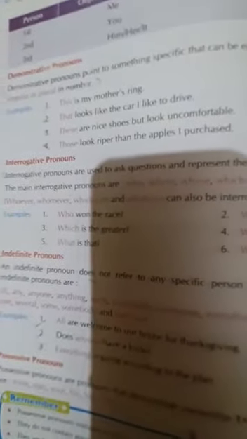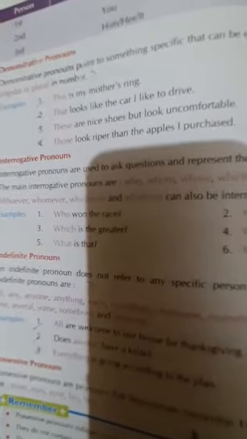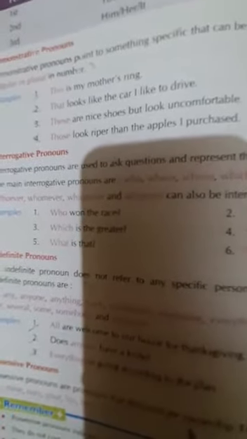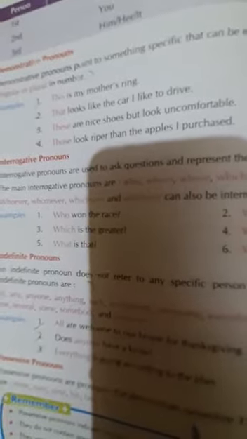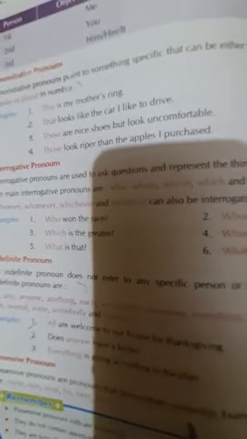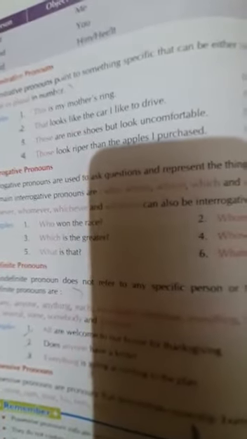Some indefinite words are given, like all, any, anyone, someone, somebody, everyone, no one, several, some. These words denote the unsure things about any person or thing, right?